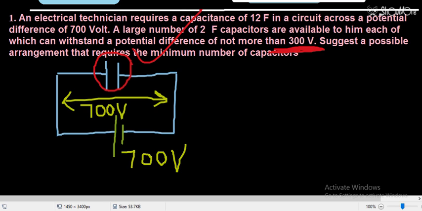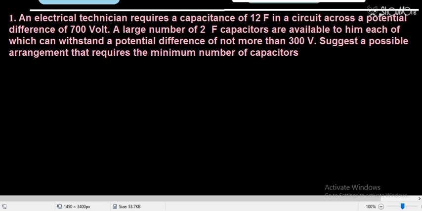So let's suppose now I am redrawing the circuit. You can check. Now I am connecting 2 capacitors here.